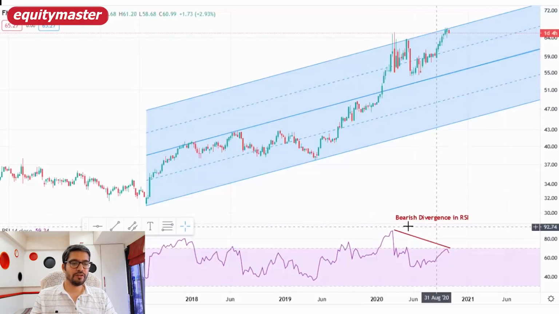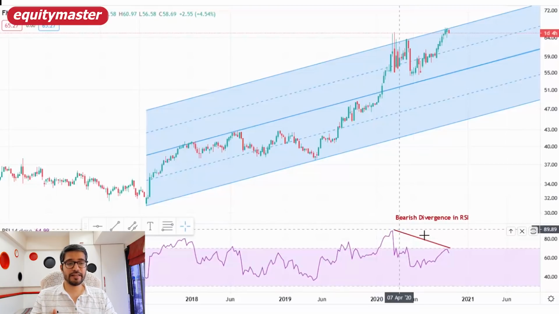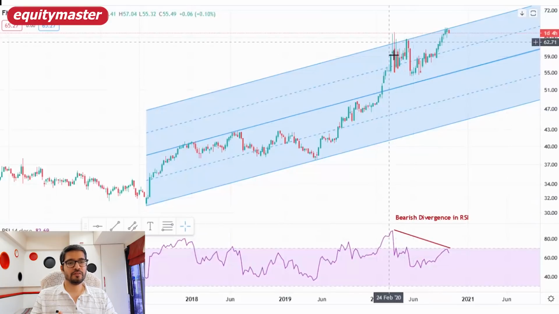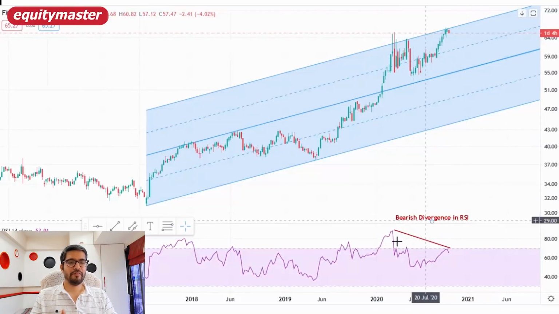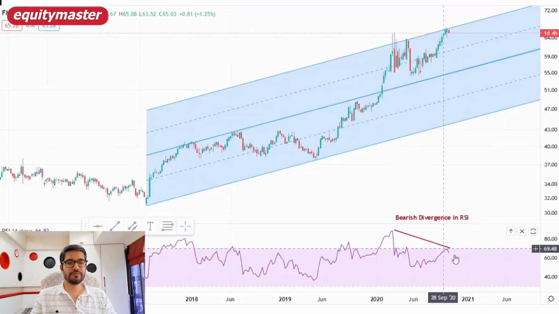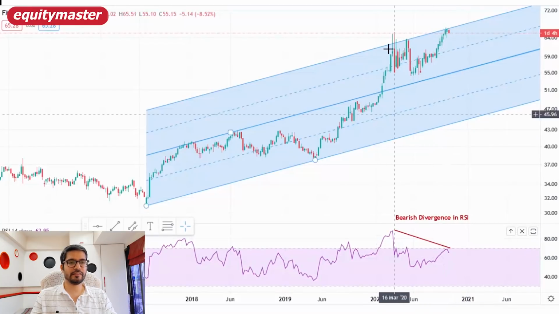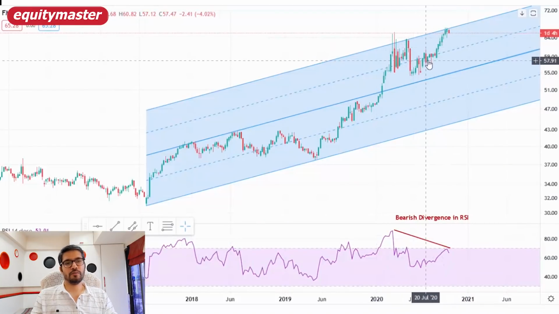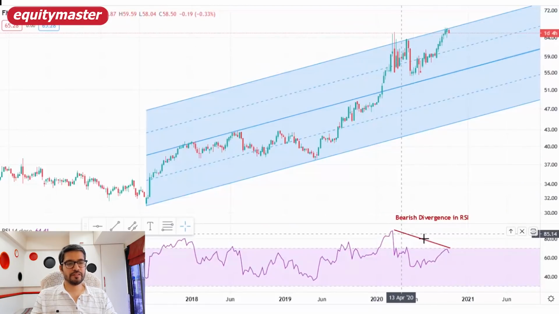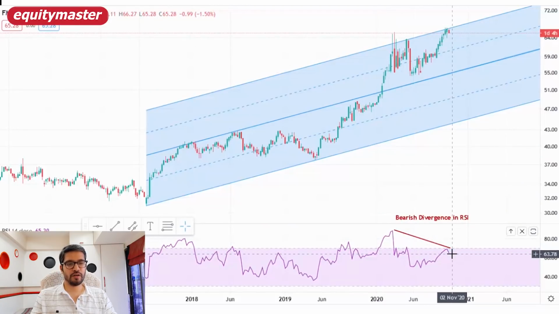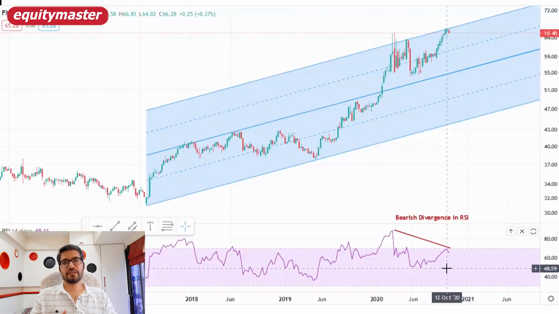Here the weekly RSI is forming bearish divergence, which means that the price is moving higher, whereas the RSI is falling lower. You can clearly see that the ratio was hitting higher highs, whereas the RSI has hit lower highs. So this indicates that the momentum is slowing.